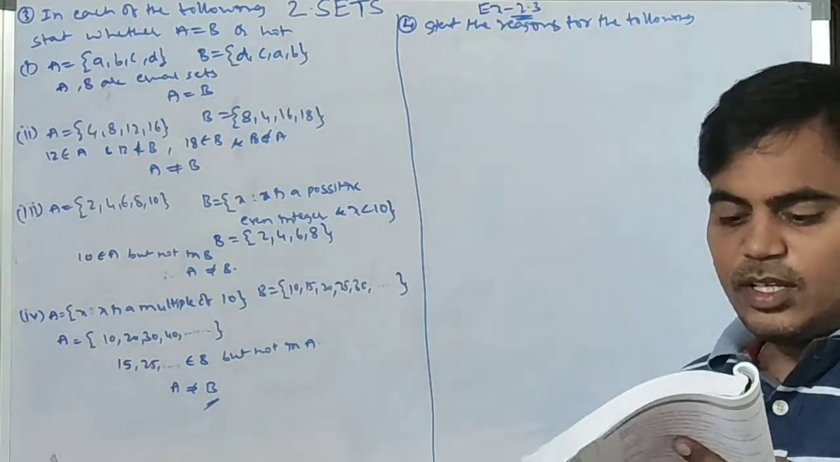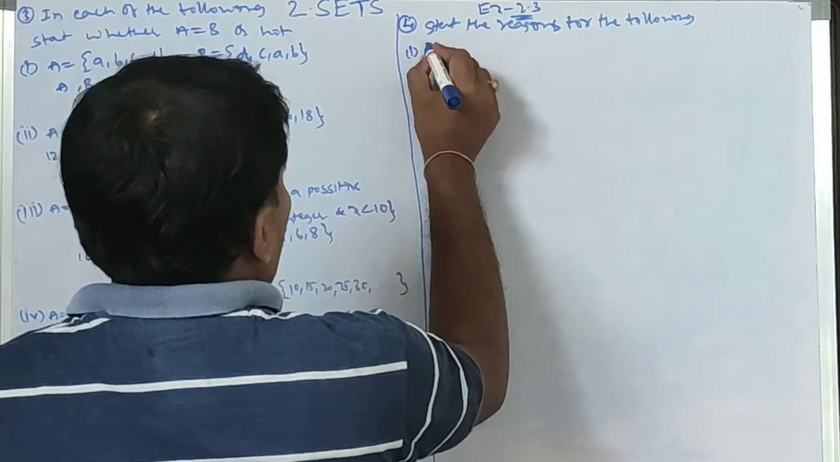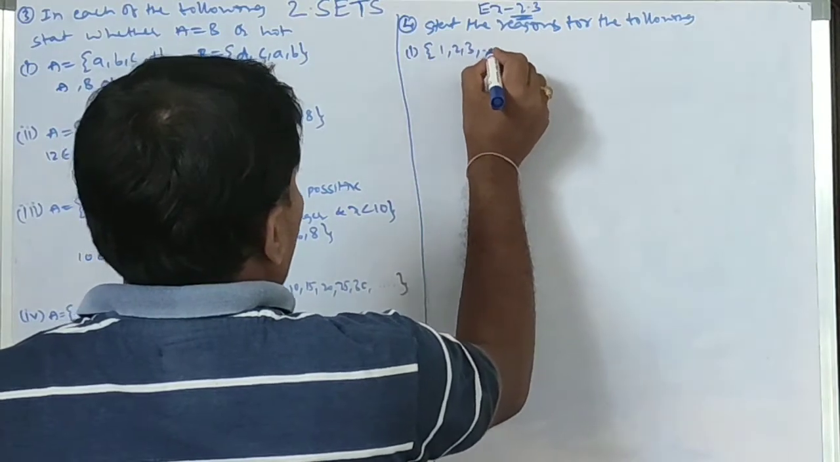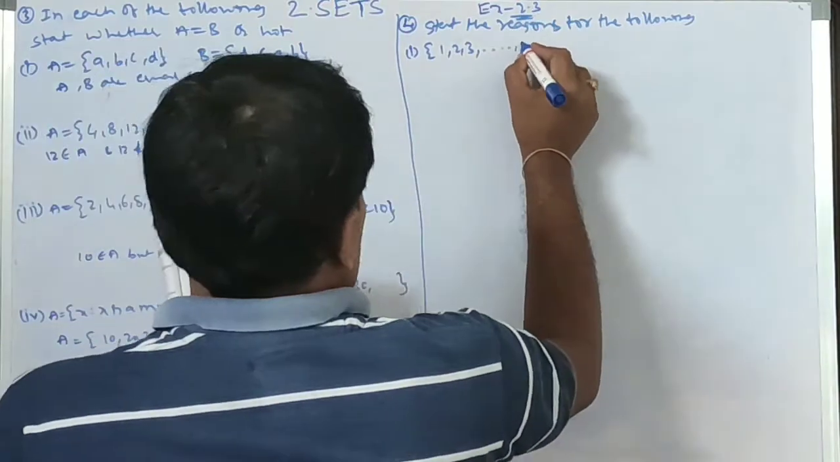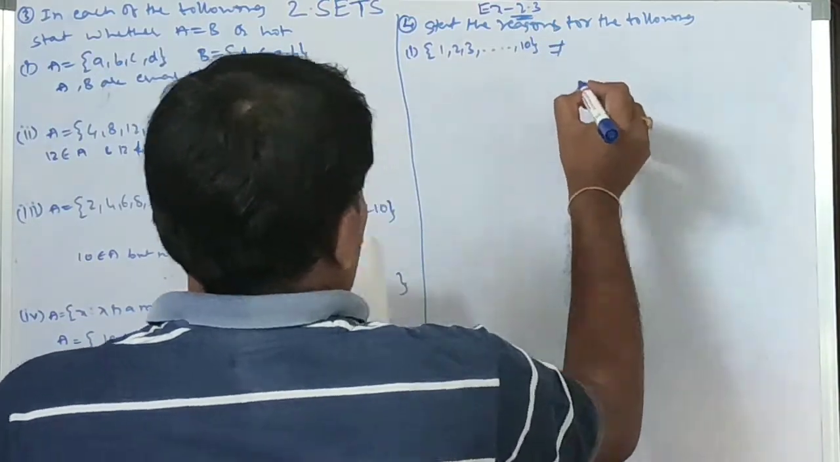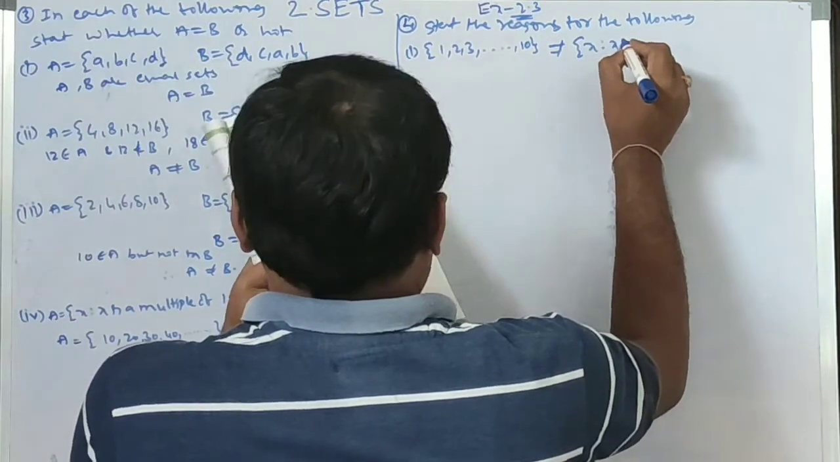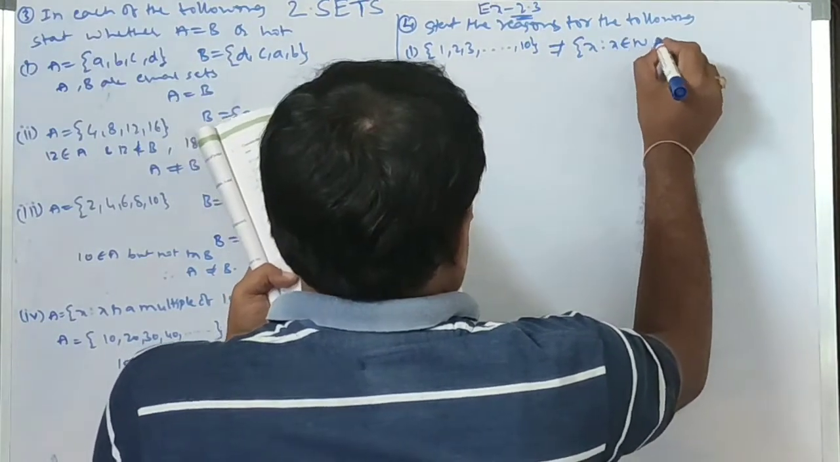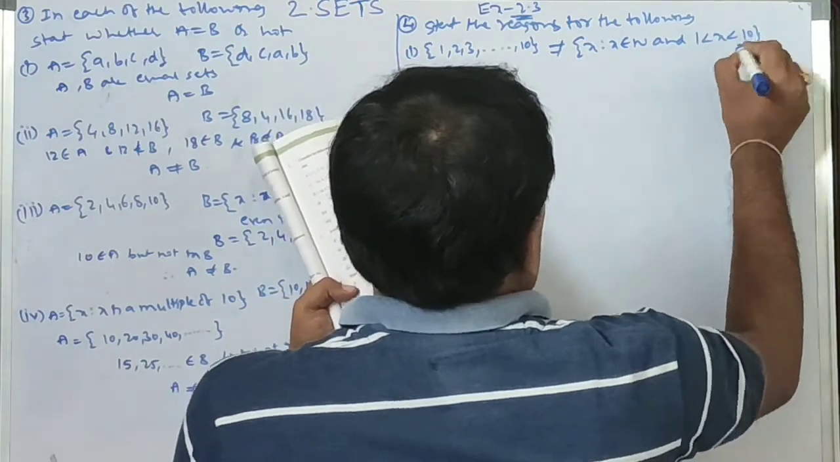State the reasons for the following. First one: {1, 2, 3, up to 10} is not equal to {x such that x belongs to N and 1 < x < 10}.